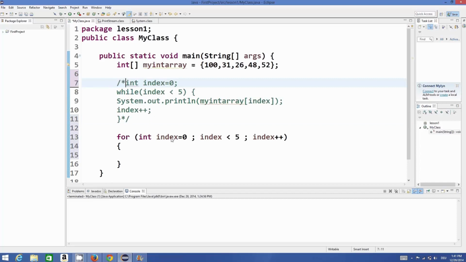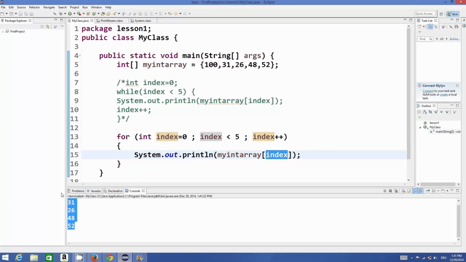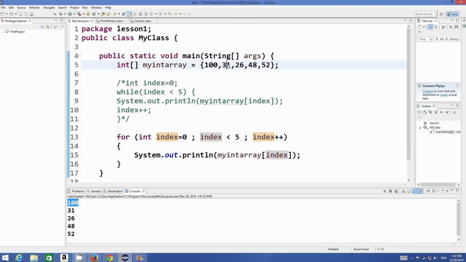Then you can just print the value of your array one by one based upon the index. So I will run the program and it prints all the values in the array, which are 100, 31, 26, 48 and 52.